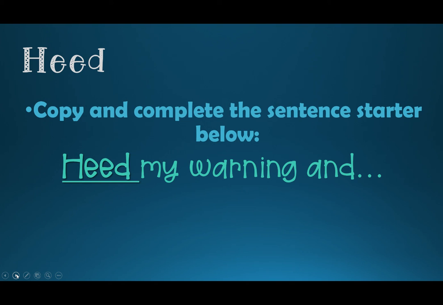Then it says copy and complete the sentence started below. Heed my warning and. So finish the sentence: Heed my warning and.